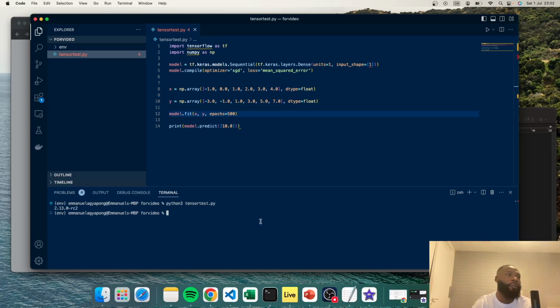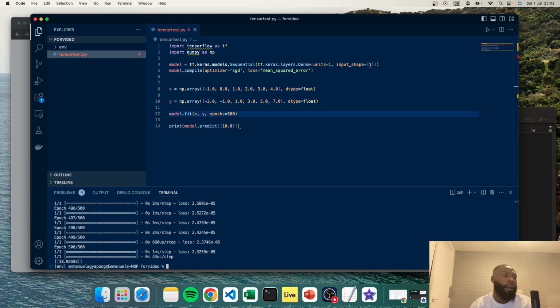So to execute a script, we'll do python3 tensor test, and hopefully there aren't any syntactical errors here. If there are, then we can fix that. But it doesn't look like it. So it runs that, and because we've used 500, which is a pretty high number anyway, it gives us a value of 18.985, which we can round up to 19. However, that's not too accurate. Let's say we use something lower. Let's say we use 100, for example, just to cement the point that the higher the value, the better sometimes it can be for the model.